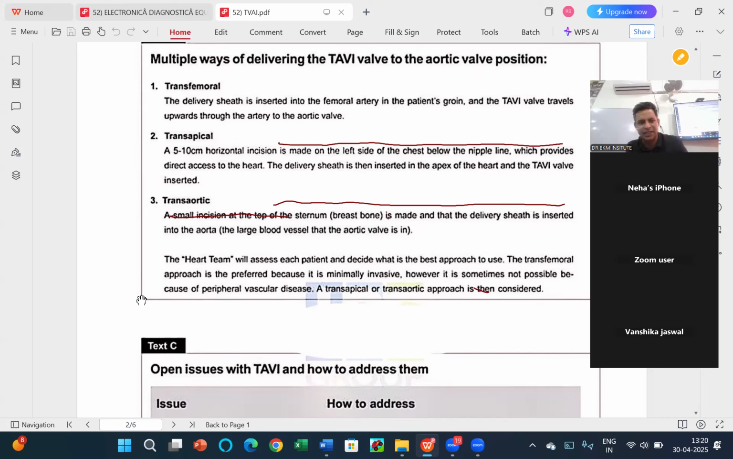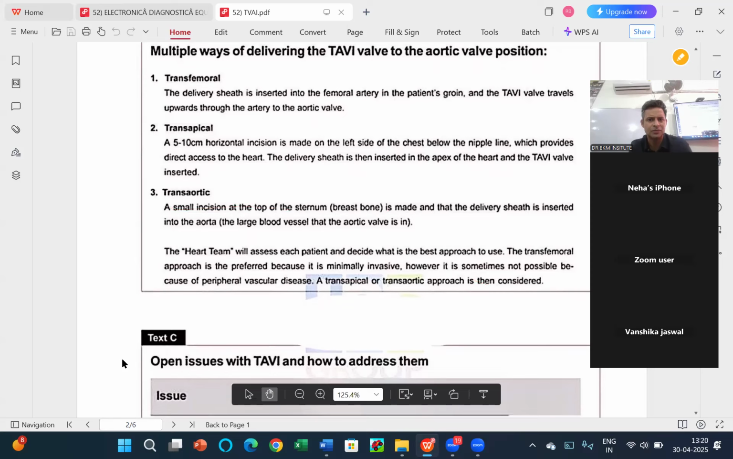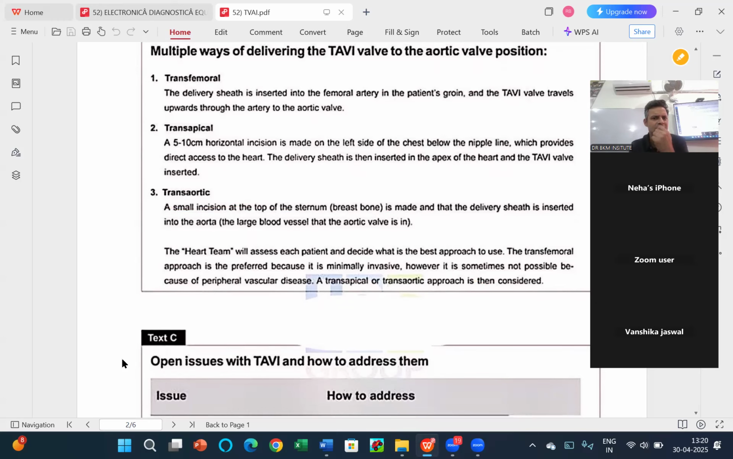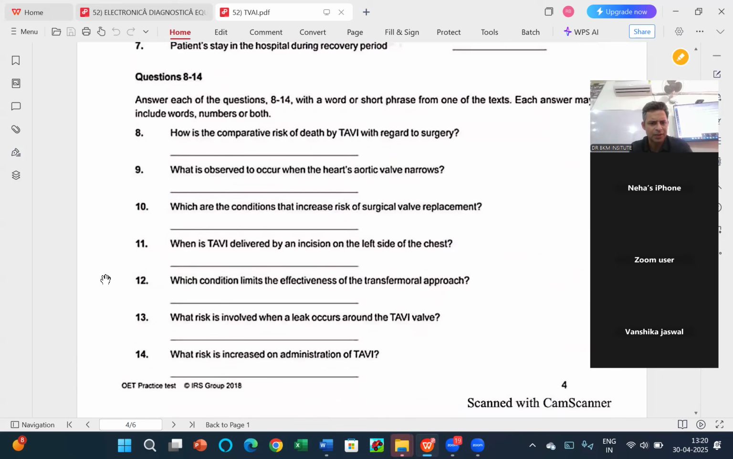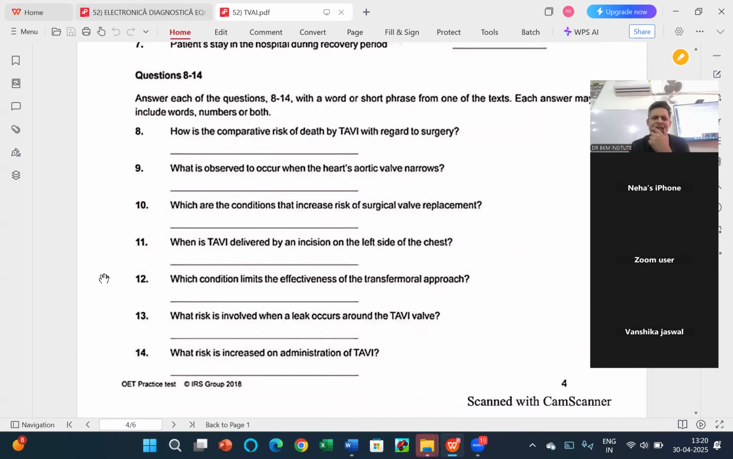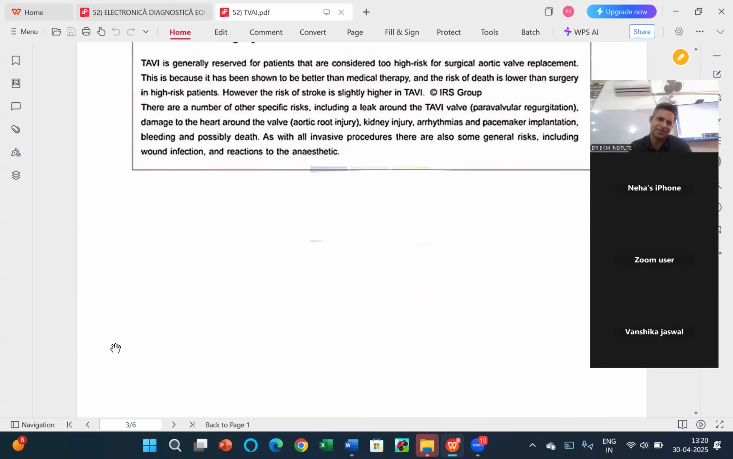So on the left side of the chest, so I will take this. And now what was the question? Which method? No, question number 9 or 10. When TVI is delivered by an incision on the left side of the chest, so when we need the direct access to the heart. Come on, that should be the answer, no? What's the question? Transapical. When is TVI delivered by an incision on the left side? This can be this answer as well.